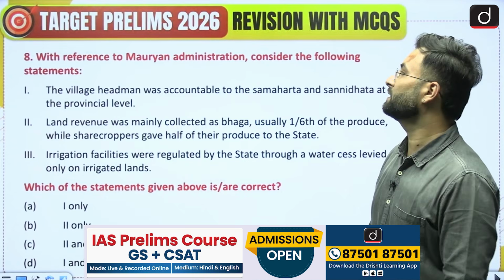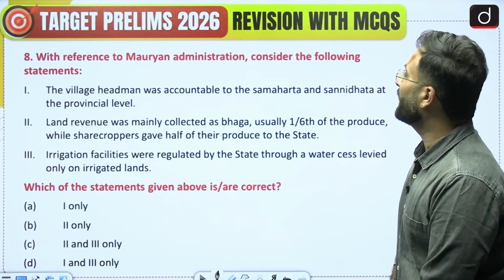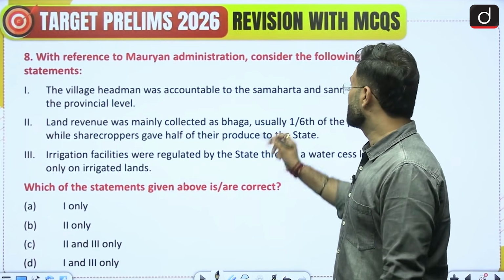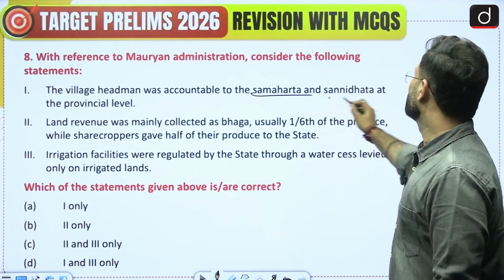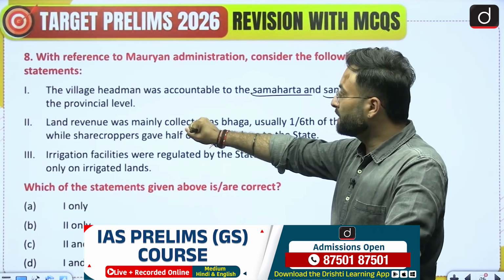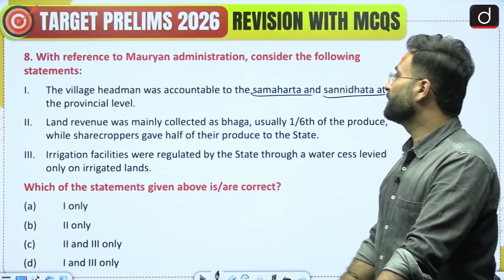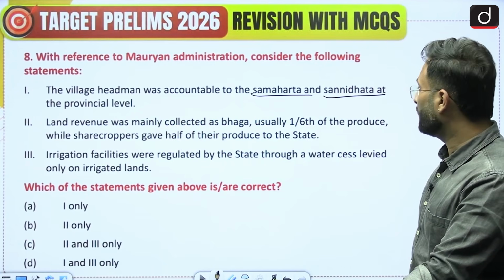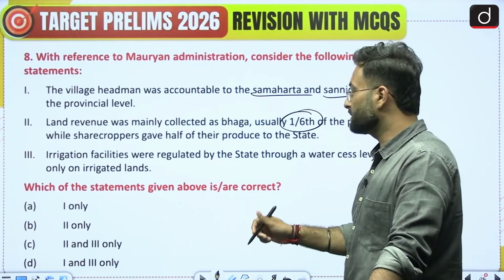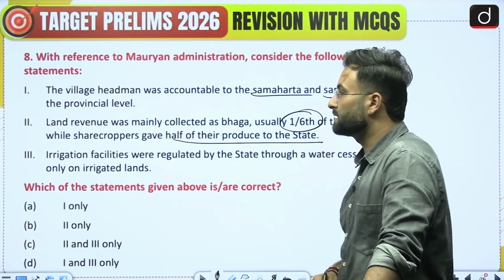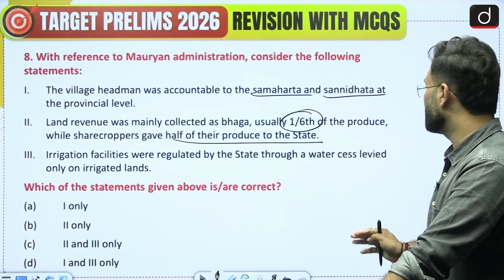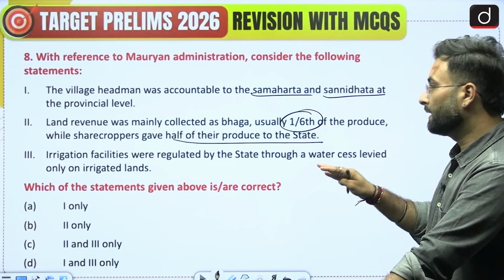Now coming to the next question, question number 8. With reference to Mauryan administration, consider the following statements. The village headman was accountable to the Samhata and Sannidhata. Then at the provincial level, the land revenue was mainly collected as bhaga, that is usually 1/6 of the produce, while sharecroppers gave half of their produce to the state. Then, irrigation facilities were regulated by the state through a water cess levied only on the irrigated lands.